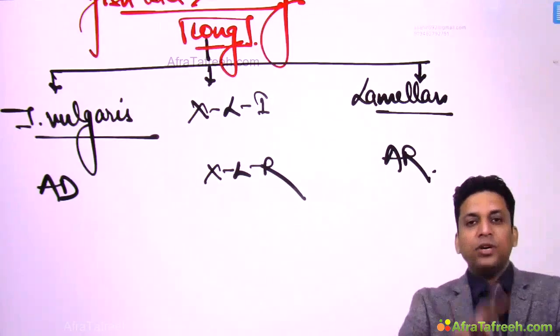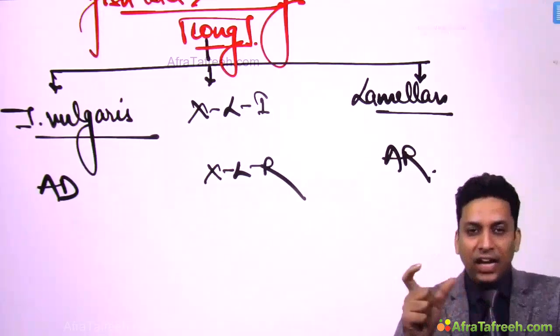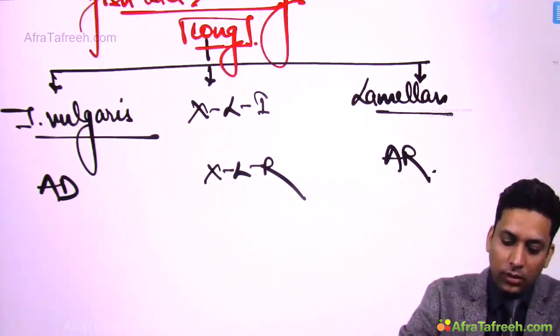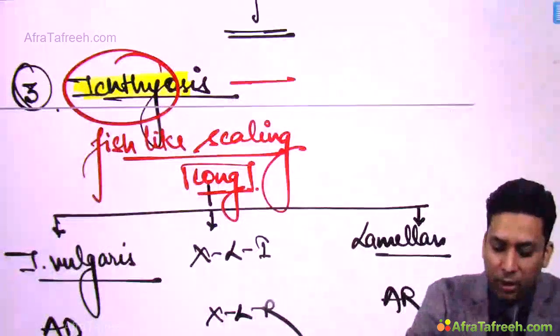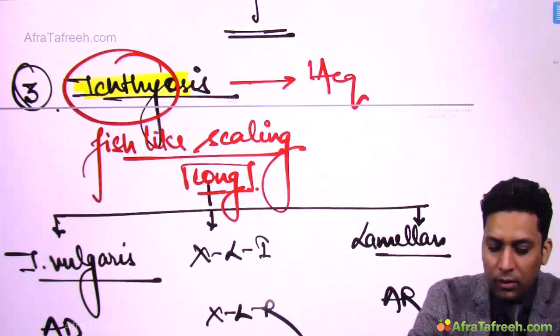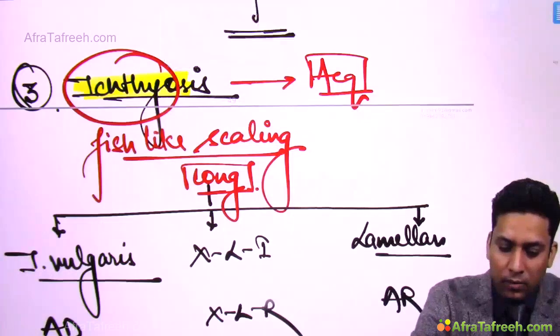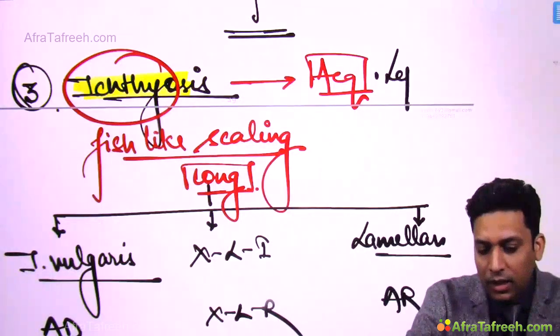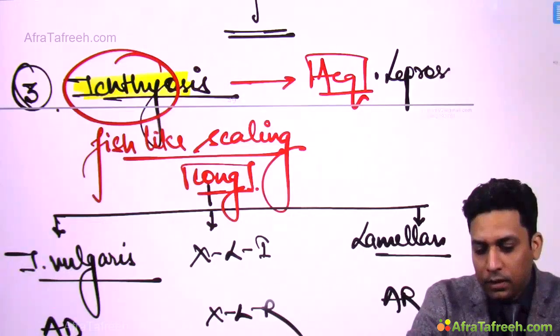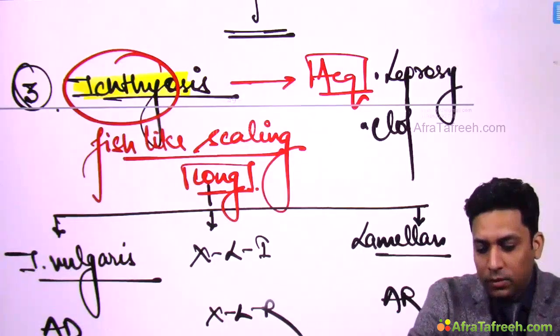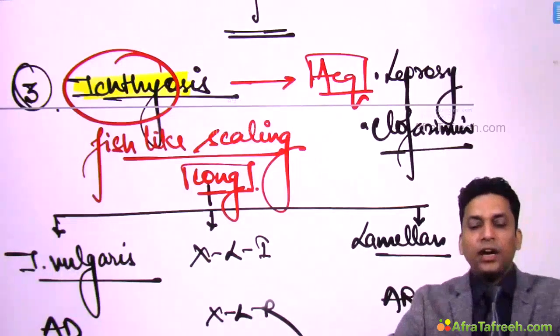So ichthyosis can be grouped into two, that is congenital and acquired. Okay, so this is congenital. If we talk about acquired, we have already discussed leprosy and clofazimine. Both are examples of acquired ichthyosis.